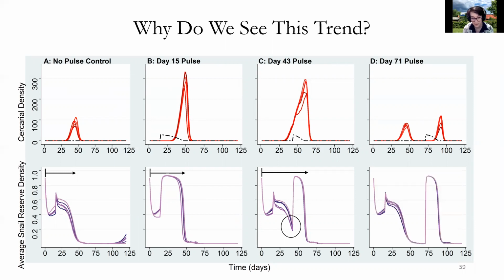And if the pulse comes later in the transmission season, then many snails have already died, and the ones that remain are starving. So then the pulse just provides energy for a new cohort of snails, former cohort members that have survived but are starving, and many new starving juveniles. So this new cohort uses the pulse to rebound the reserves, which can facilitate shedding, but only once they have either had time to become infected or to rebound the reserves properly. So later in the season, the pulses are consumed by this new cohort. And earlier in the season, they're consumed by the old cohort before they starve.